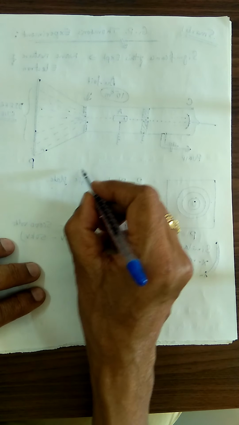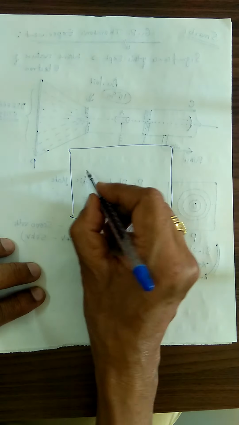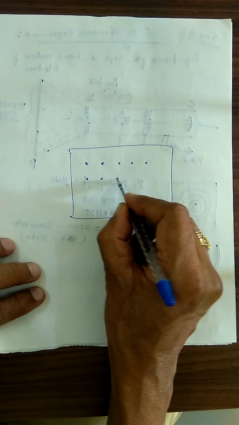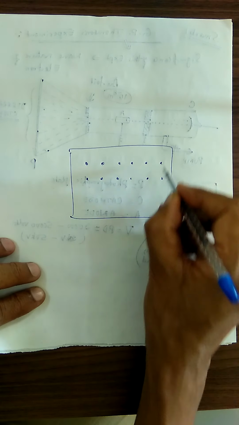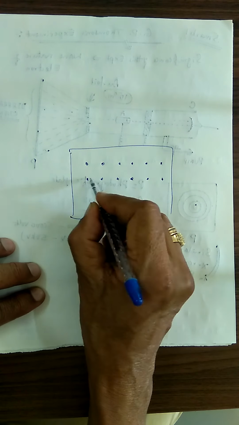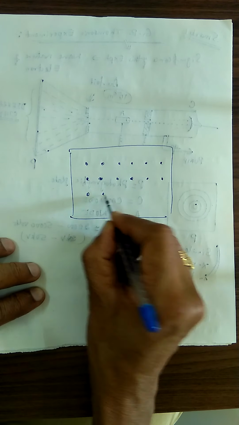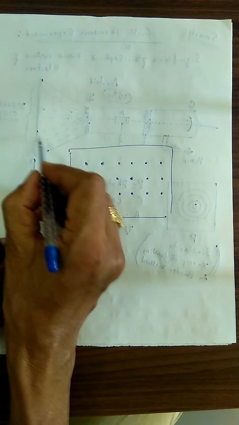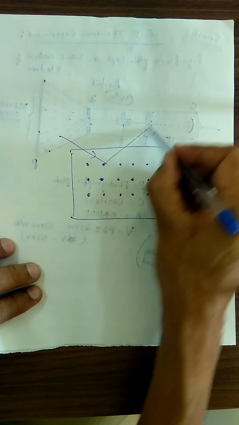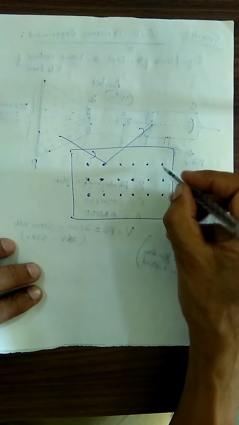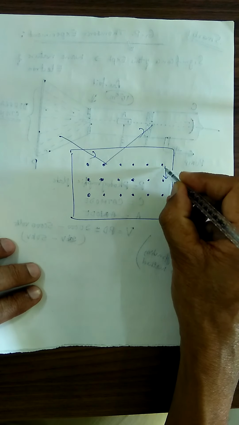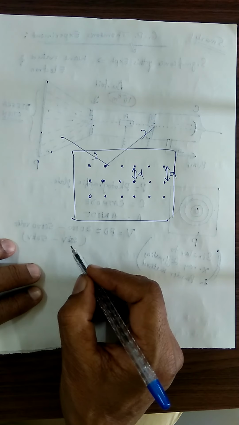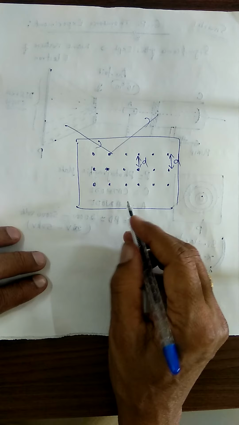If you choose any crystal, that crystal has a definite structure. These are all the atoms, the array of atoms arranged here. Inside the crystal, atoms are aligned in a particular manner, in a particular array. Now if you introduce X-rays here, they undergo diffraction like this. And the distance between one atom and another atom is taken as d here. Using this, Bragg